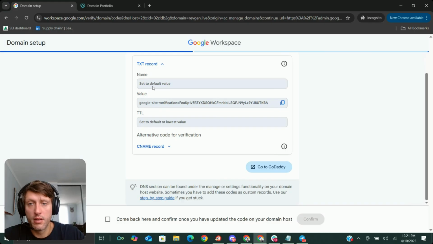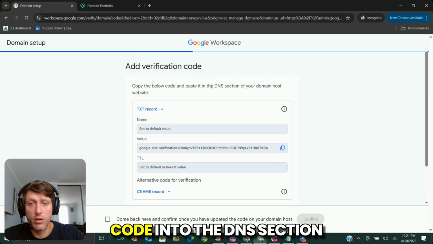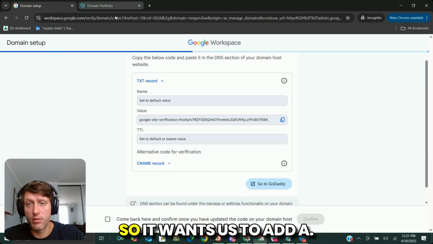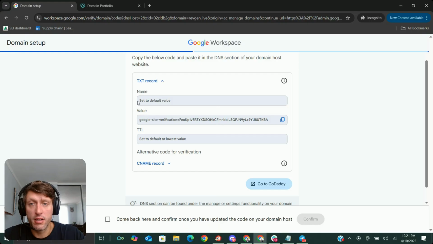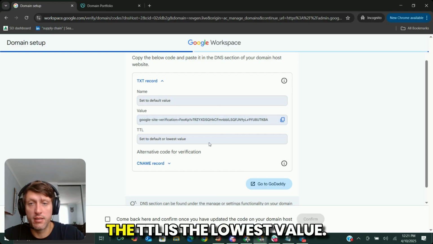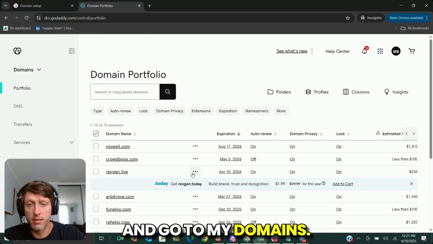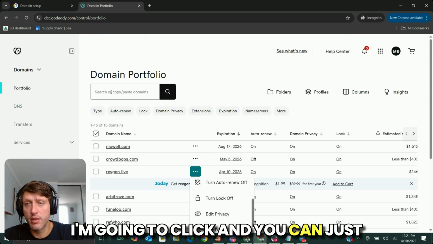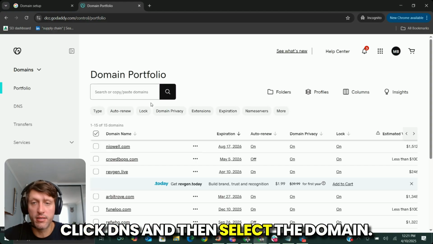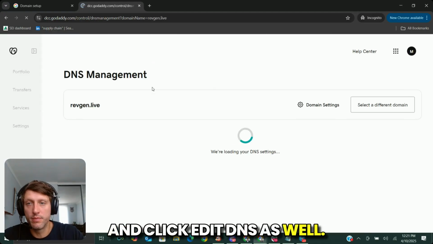It wants us to copy and paste the below code into the DNS section of your domain host's website, right? So that's GoDaddy. It wants us to add a TXT record, with the name set to the default value. The value is this, and then the TTL is the lowest value. So I'm going to go to my domains. You can go to portfolio, domains, click DNS, and then select the domain from there. You can also go to domains, click these three dots, and click edit DNS.